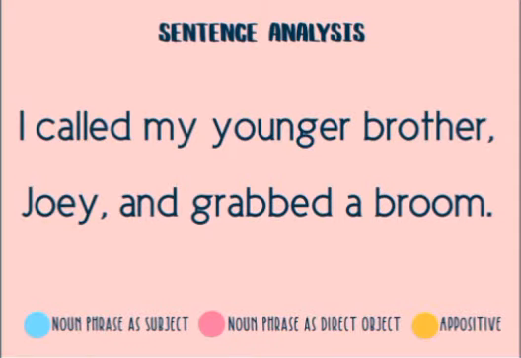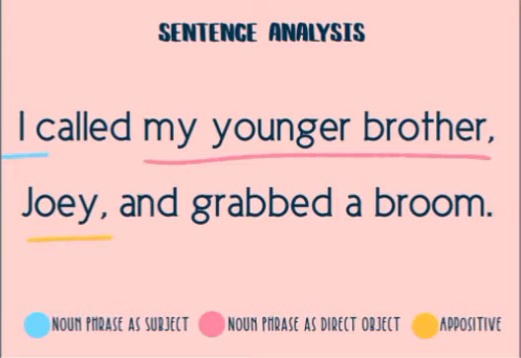The second sentence is "I call my younger brother Joey and grab a broom." "I" is a noun phrase as subject. We can only substitute "I" with a subject pronoun. "My younger brother" is a noun phrase as direct object. It is the only object of what the subject is doing, with "my" as the determiner of the head noun phrase.